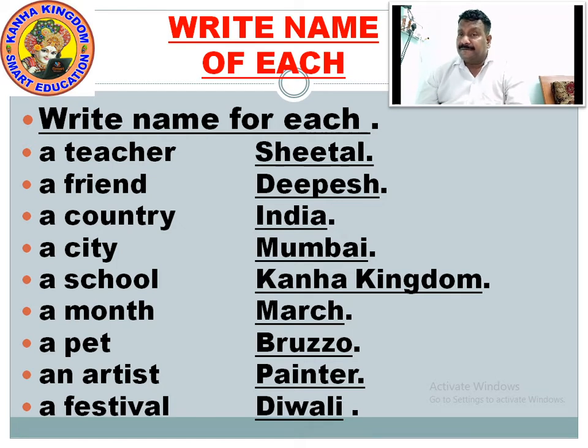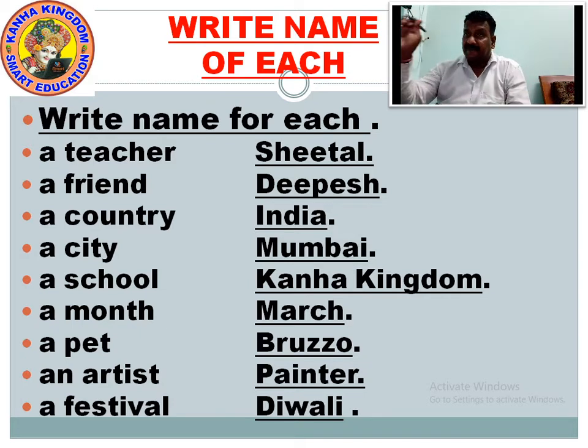When we talk about a teacher, it can be a male, it can be a female. So a teacher is a common noun. When we write name of each, when we write it, it becomes a proper noun because it is addressed to a teacher, Sheetal.